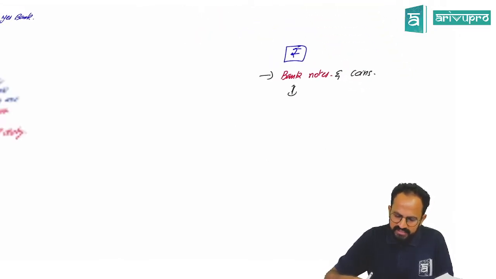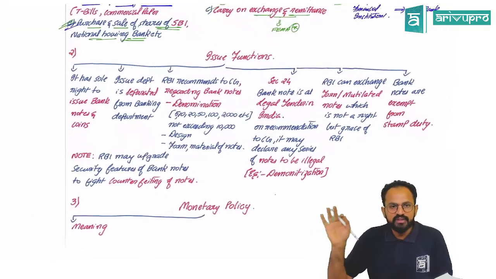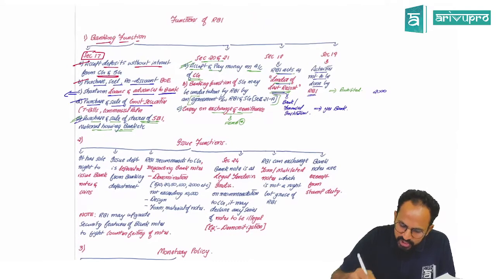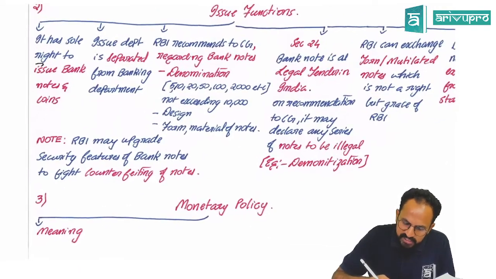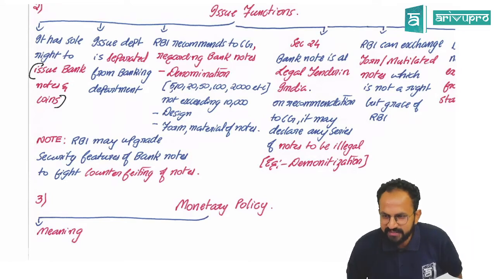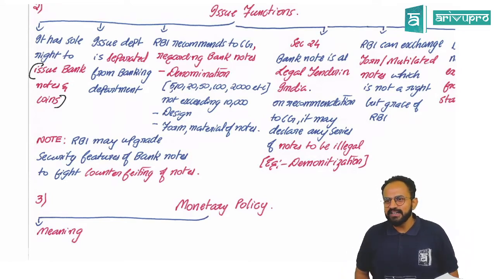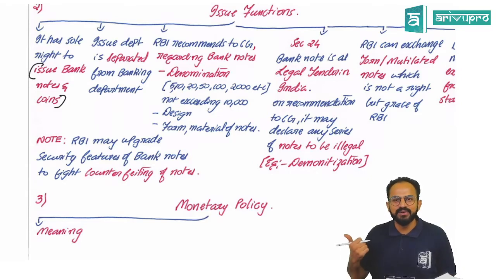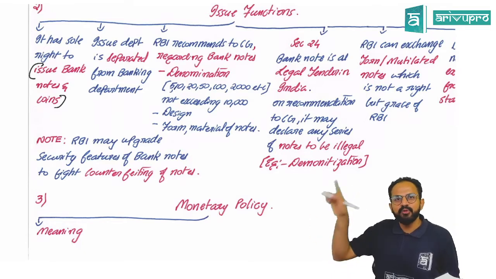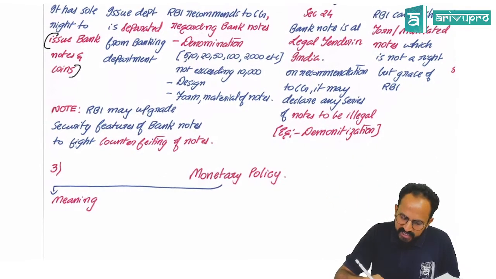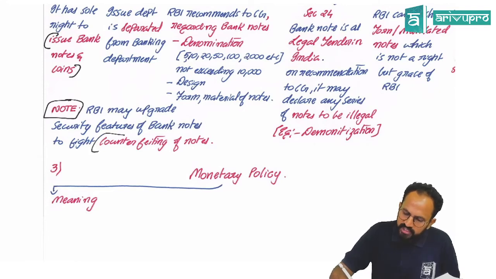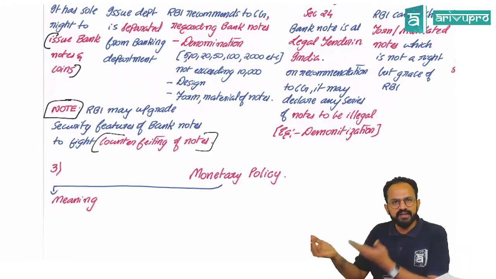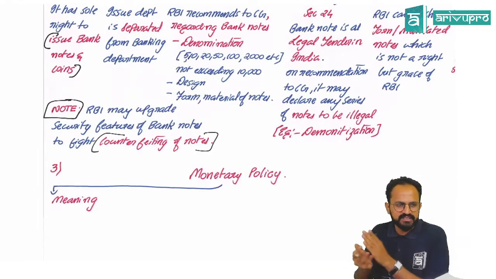So if you see, the same thing is given here. Sir, what is that? Issue functions of RBI. Sir, it has the sole right to issue bank notes and coins. So, sir, can anyone else print the notes? They can print, sir. It is called fake notes or fraud notes or duplicate notes. So, sir, this is expressly to be done only by RBI. RBI is taking every possible measure against counterfeiting. Counterfeiting is duplication. We are doing every possible thing to make sure that doesn't happen. But yes, it still happens.